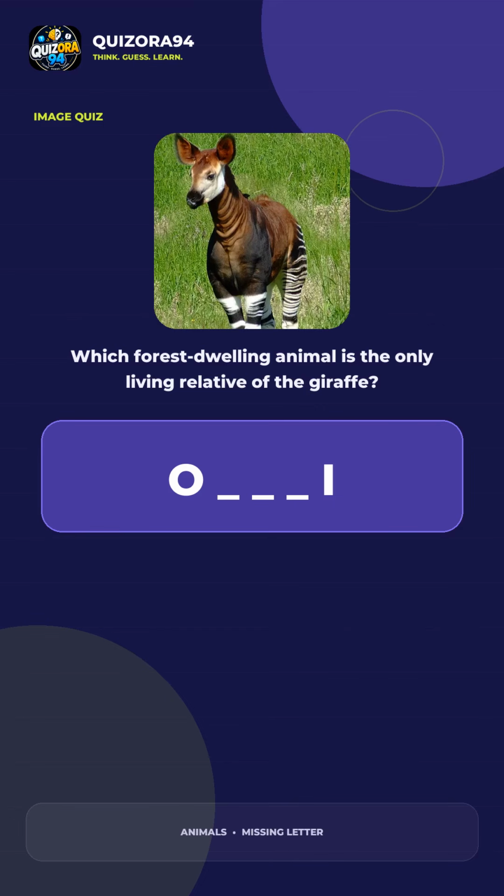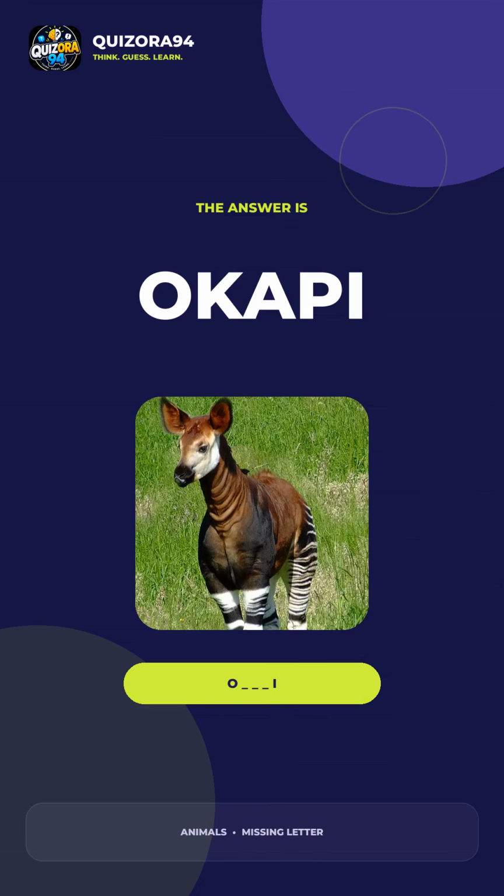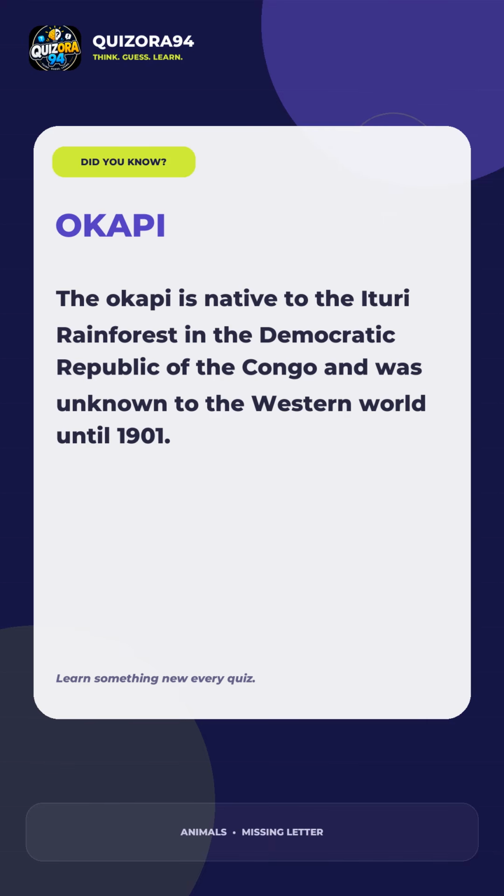Which forest-dwelling animal is the only living relative of the giraffe? The answer is okapi. Did you know? The okapi is native to the Ituri rainforest in the Democratic Republic of the Congo and was unknown to the Western world until 1901.